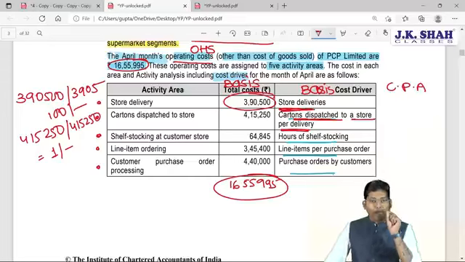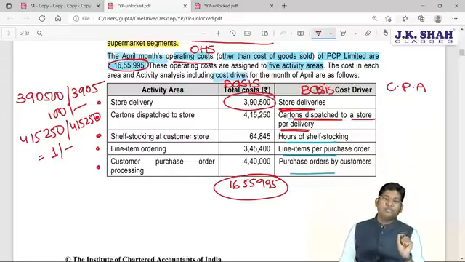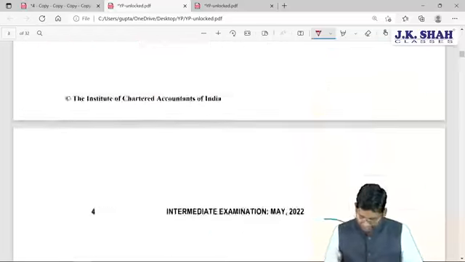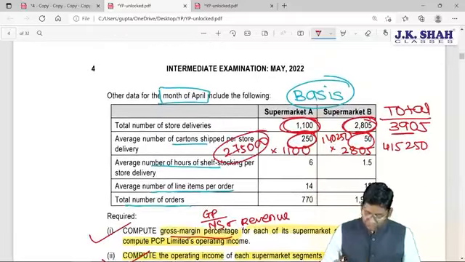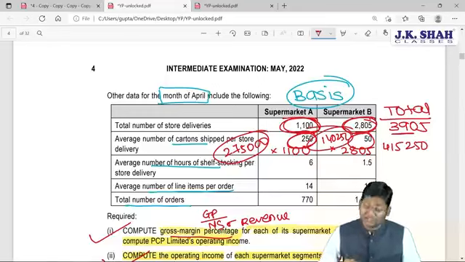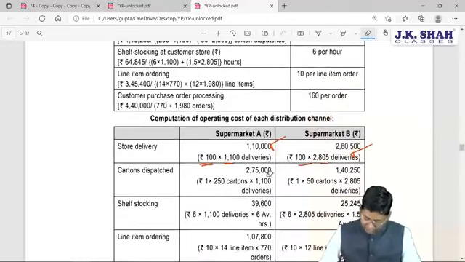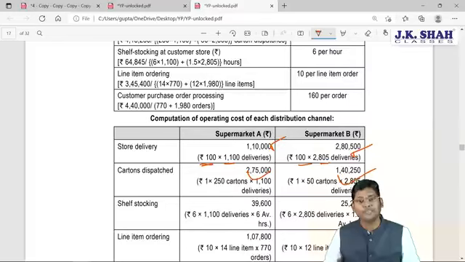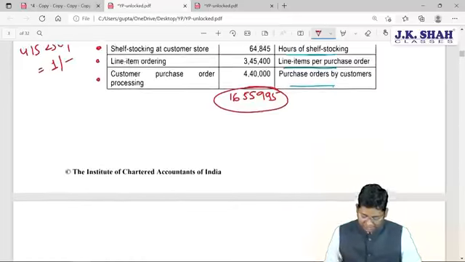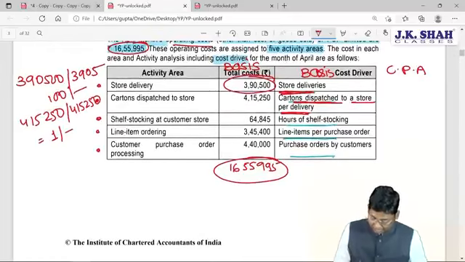Correct? 1 rupee is the carton cost which is needed for every dispatch. Per delivery is going to cost you 1 rupee carton cost. Now carton cost is 1 rupee, and as far as the first calculation is concerned, 2,75,000 cartons you have used, and as far as the second calculation is concerned, 1,40,250 cartons you have used. If you check the calculation, you are going to get the same values here, 2,75,000 and 1,40,250. Done? Simply bifurcation.